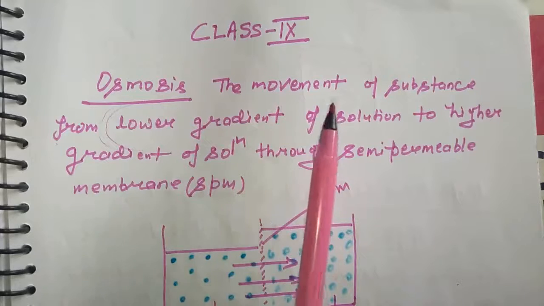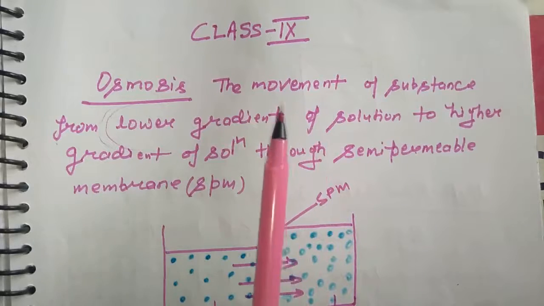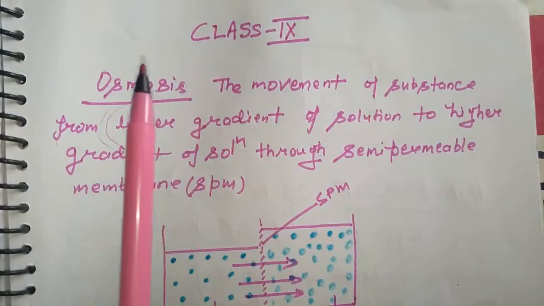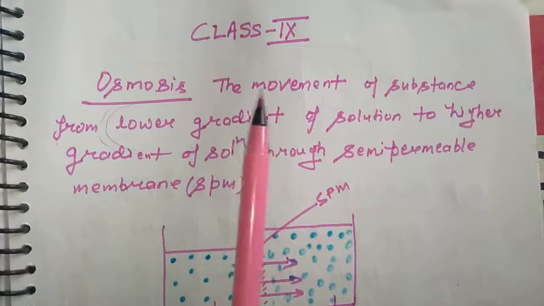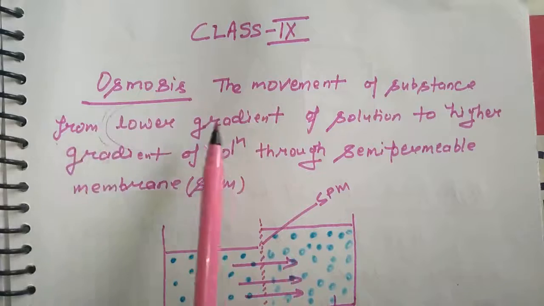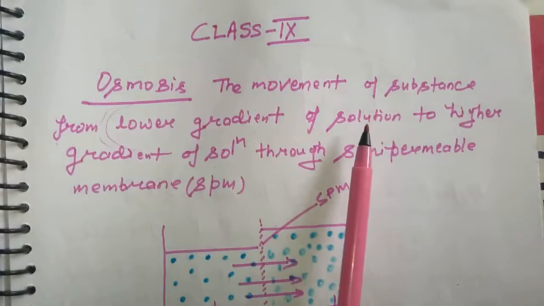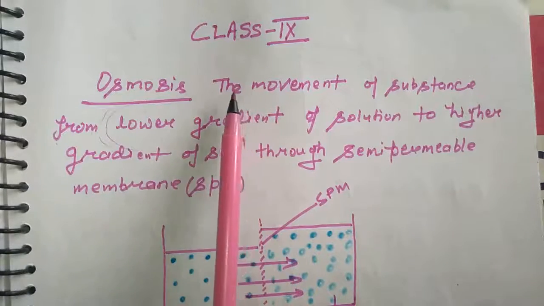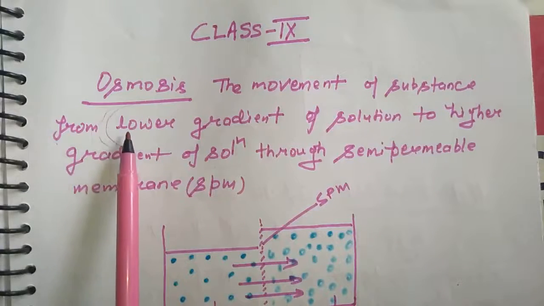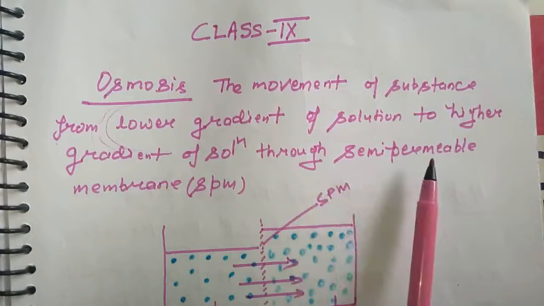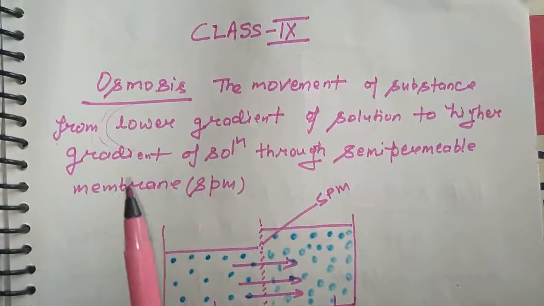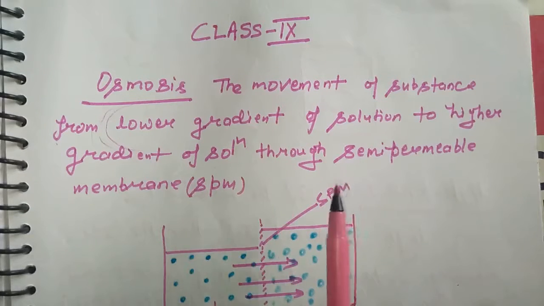Keep in mind what I am saying to you. The solution which contains more water but less component is called lower gradient of solution. So the movement of substance takes place from lower gradient of solution to higher gradient of solution through a semi-permeable membrane. Such a process is known as osmosis.